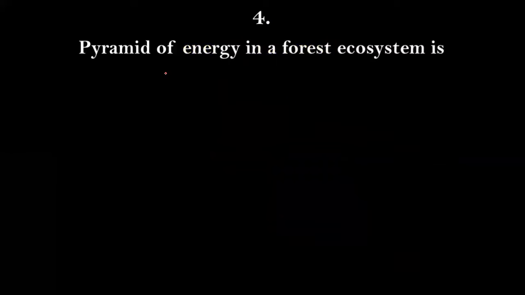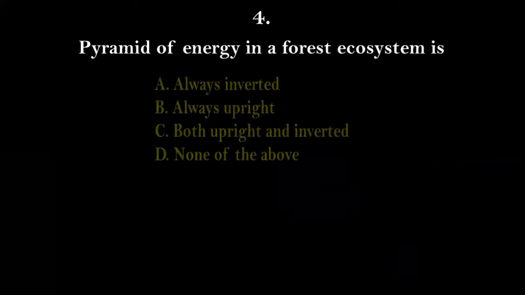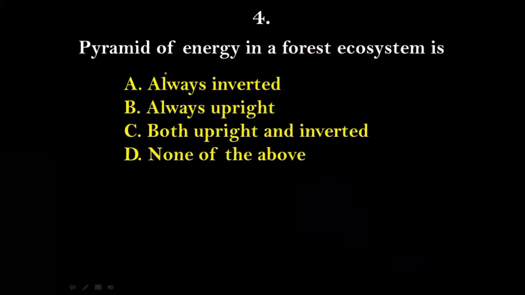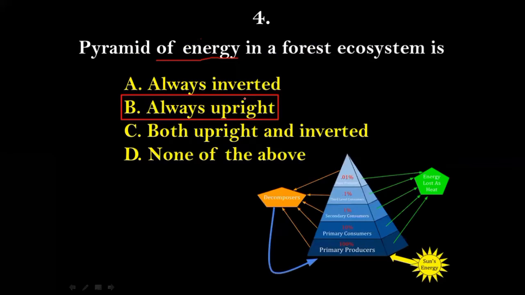Next, question number 4. Pyramid of energy in a forest ecosystem is always inverted, always upright, both upright and inverted, none of the above. So like we have discussed earlier, when we talk about pyramid of energy, it can never be inverted, it will always be upright. So the right answer for this will be option B, that is always upright.